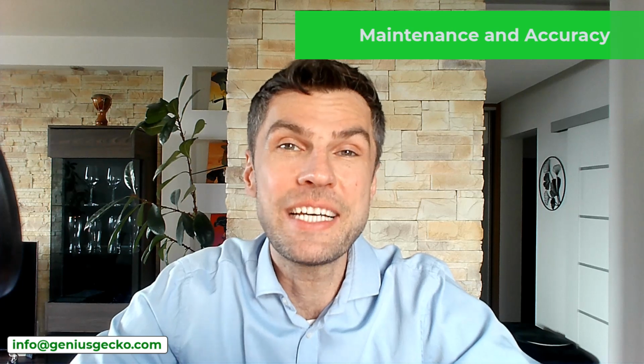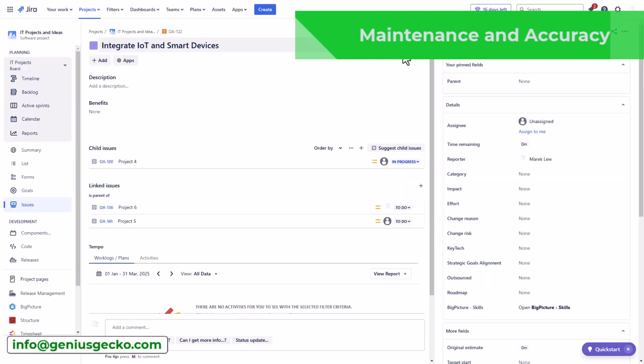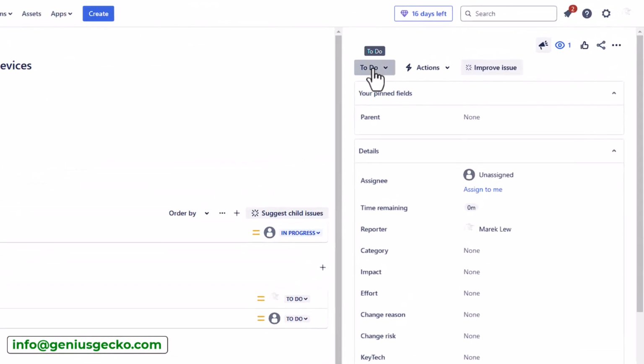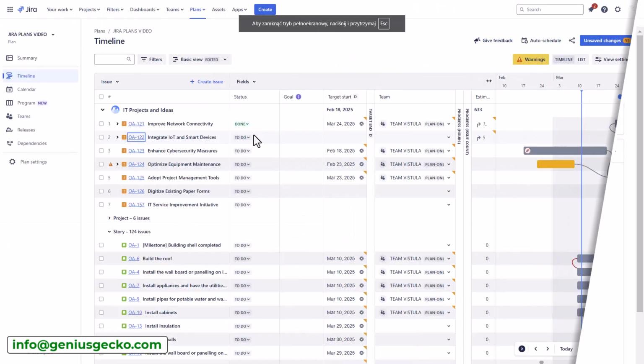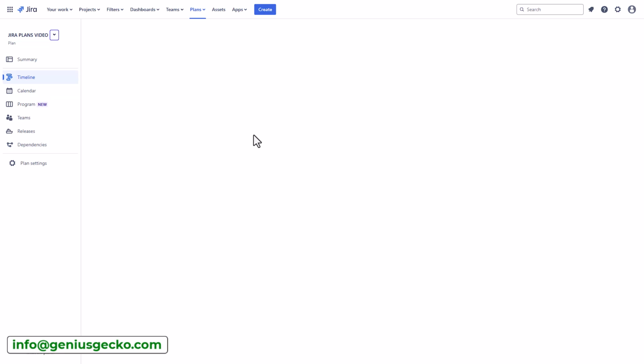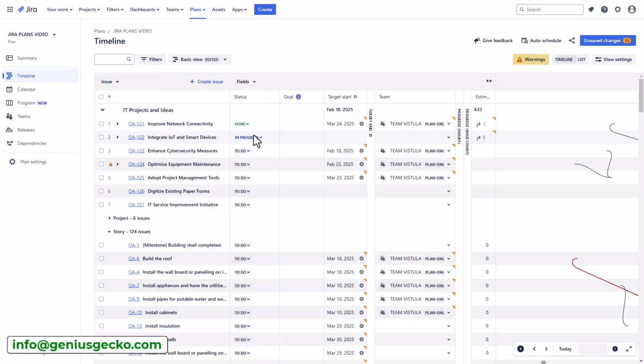Next, let's talk about maintenance and accuracy. Jira Plans relies on accurate data from Jira issues. If teams don't consistently update their issues, the plans will become outdated. While this applies to working with other tools as well, due to the lack of live sync, maintaining the synchronization between the plans and actual work requires ongoing effort.